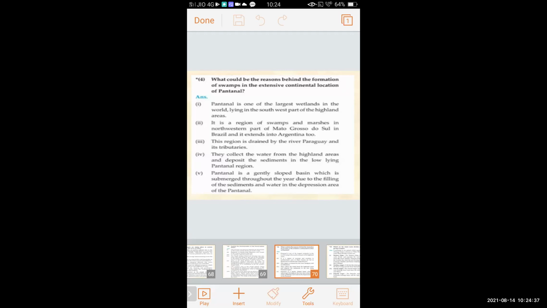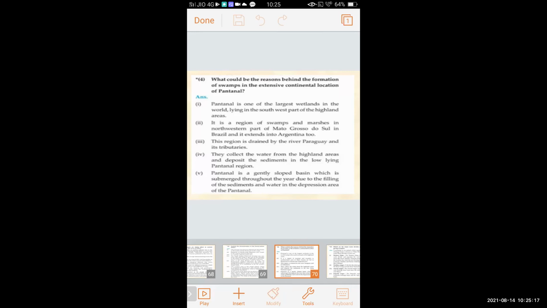They collect the water from the highland areas and deposit the sediments in the low-lying Pantanal region. Pantanal is a gently sloped basin which is submerged throughout the year, due to the filling of sediments and water in the depression area of the Pantanal.